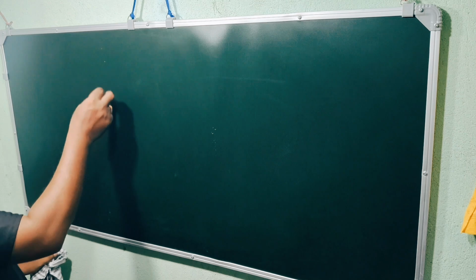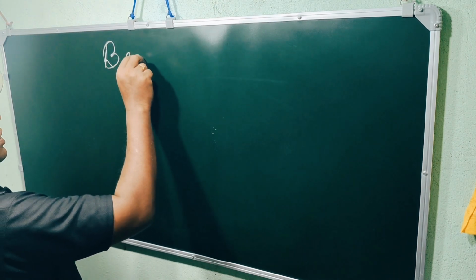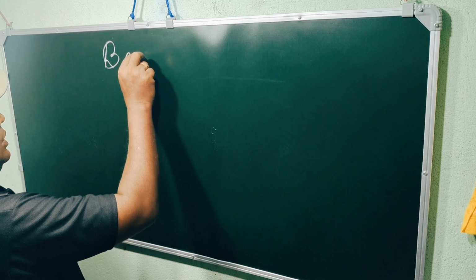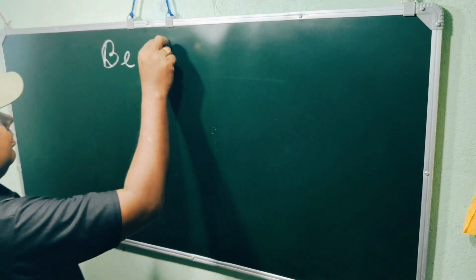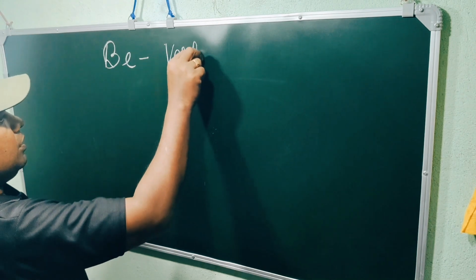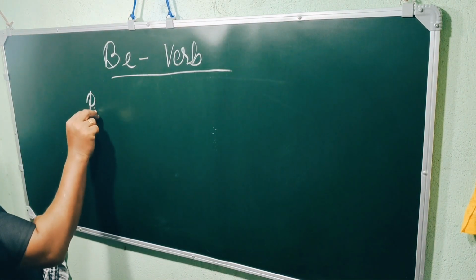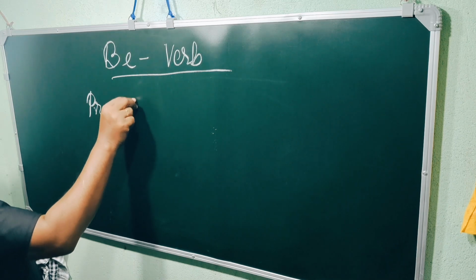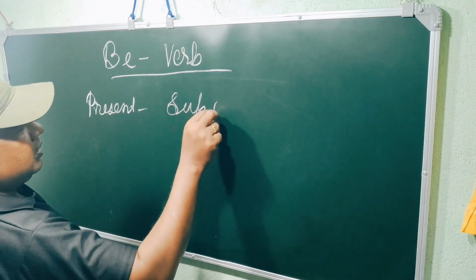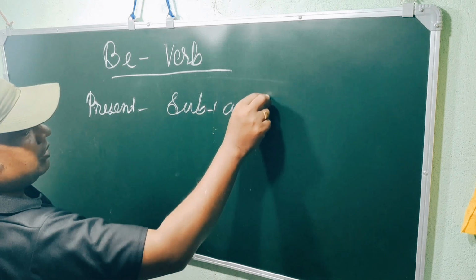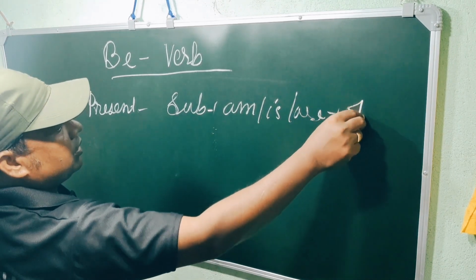In this video, I'll be discussing the verb, a continuation of the verb. So let's first of all have a short recap of the previous video. In the present, we had the formation of the verb as subject, am, is, are plus object.